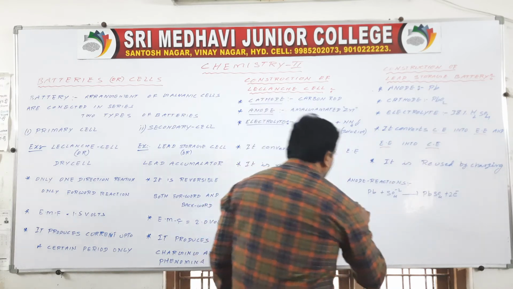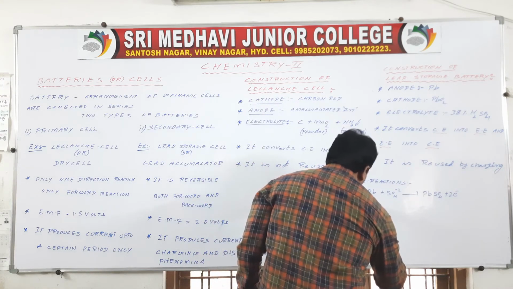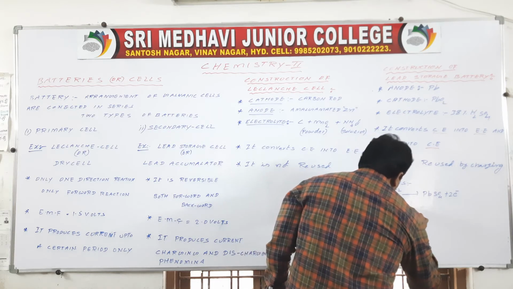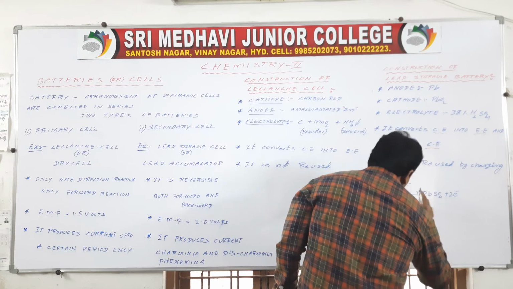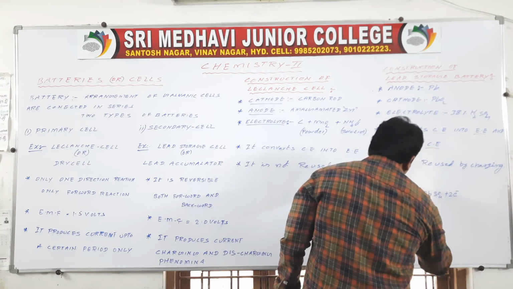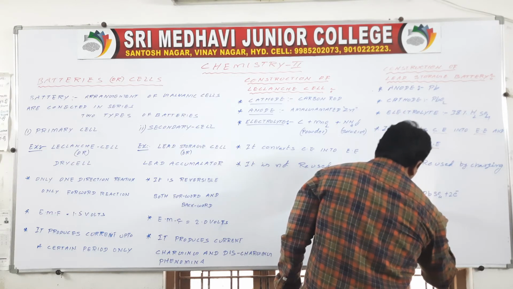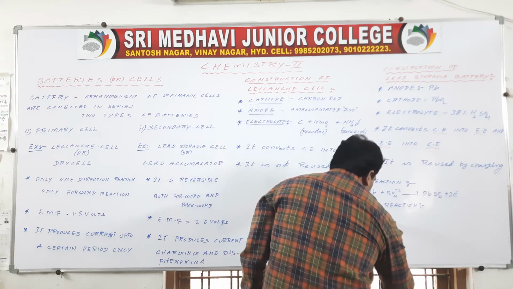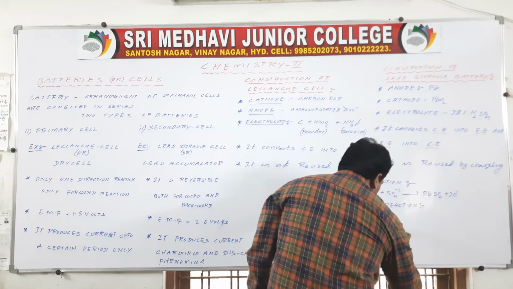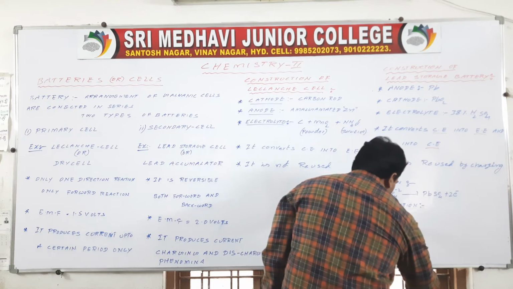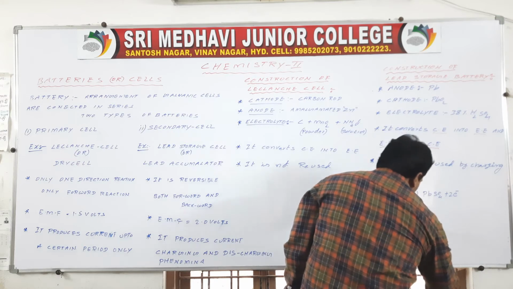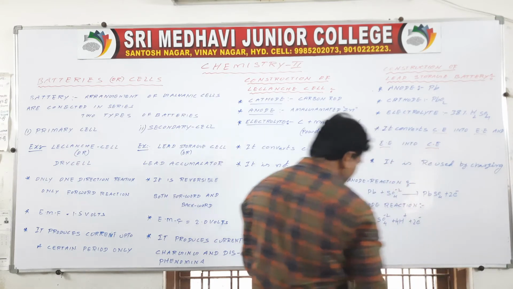Then the cathode reaction. PbO2 we are taking, adding SO4 2- in the presence of H+. Here 2 electrons are added.